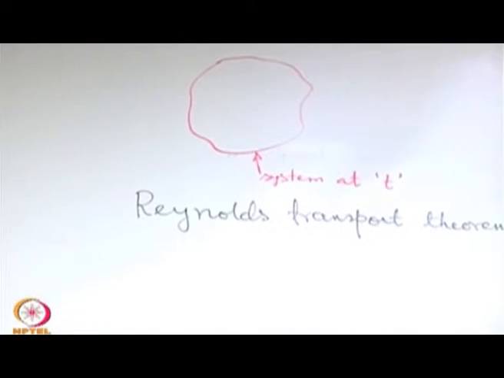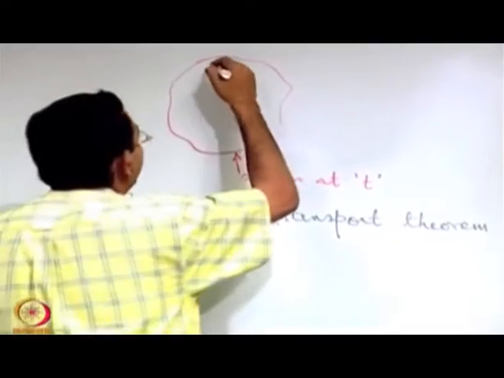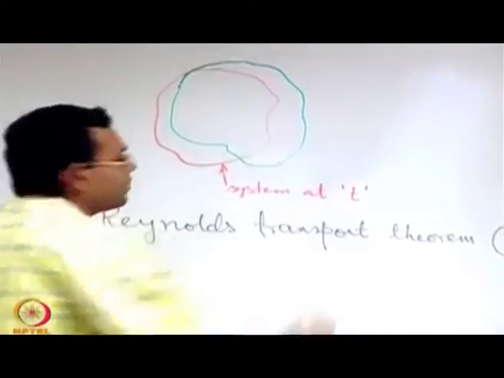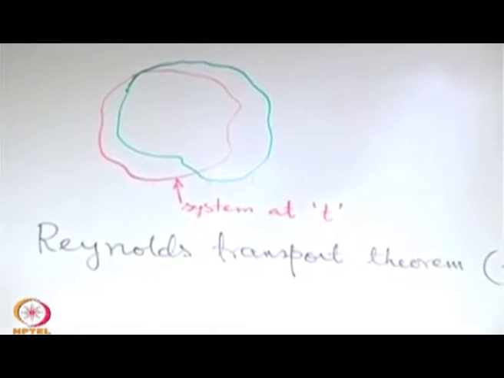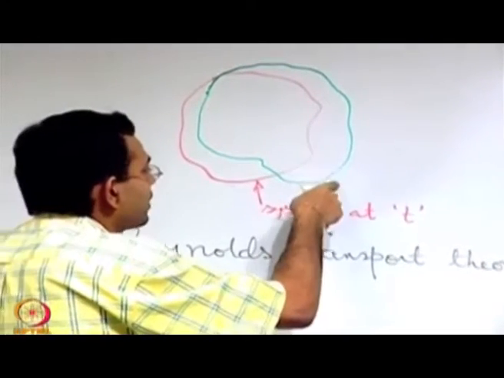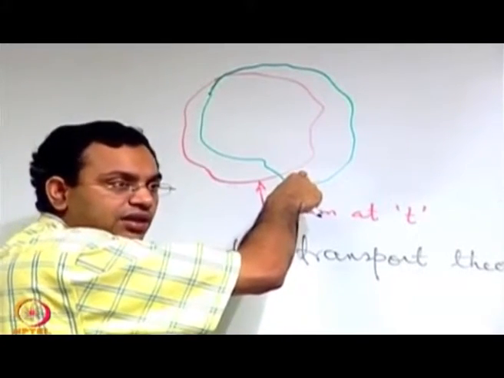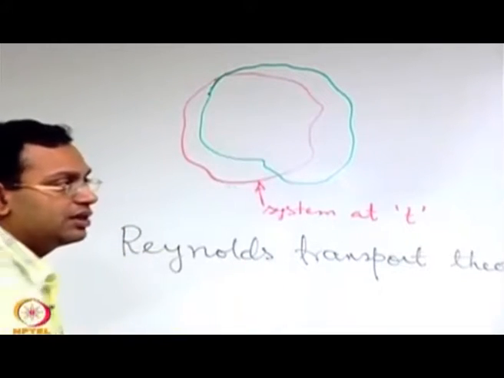Okay. Now, let us consider a small time interval of delta t. Over this small time interval of delta t, this system boundary has now occupied a different configuration. In reality, if the delta t is small, this configuration which is there with the green color is almost merging with that of what was the configuration at time t drawn with the red color.